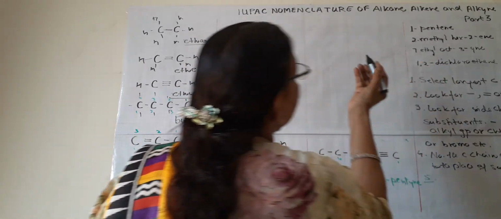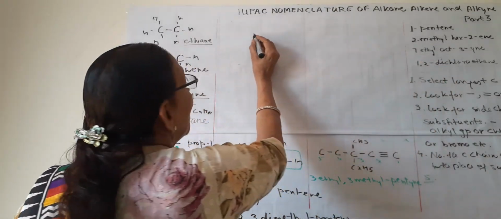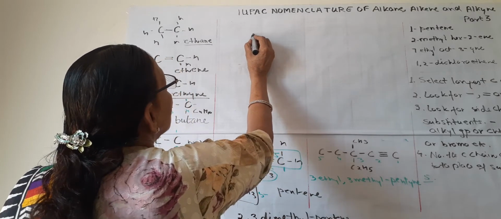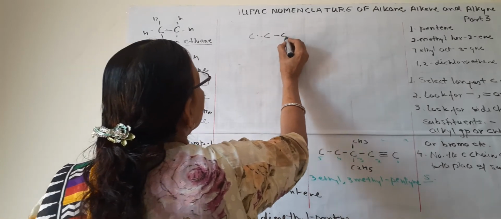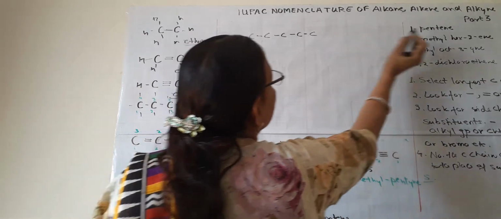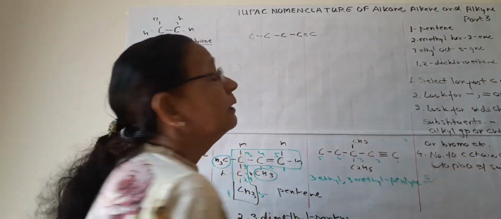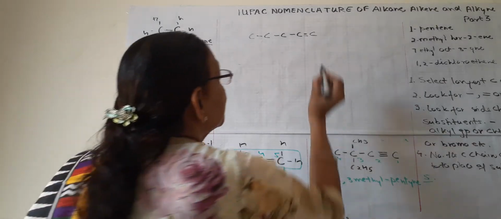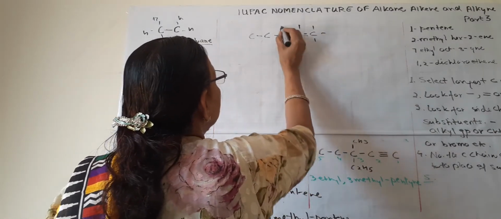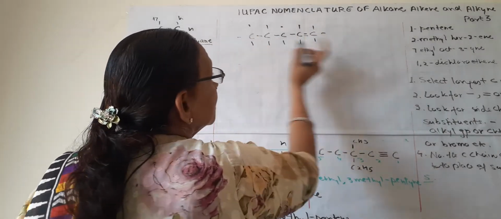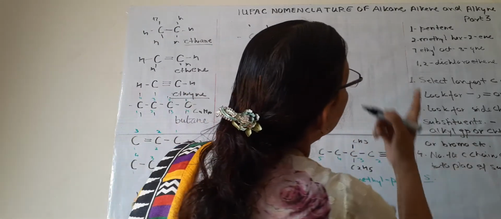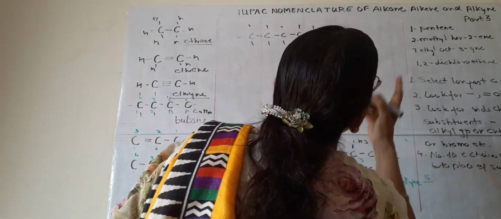First is pentene, simple. Pentene, how many carbons should be there? 1, 2, 3, 4, 5. If it is ene and at first position, 1 double bond at first position, and fill it with hydrogen. So this is the formula of pentene. Methyl hex 2-ene.